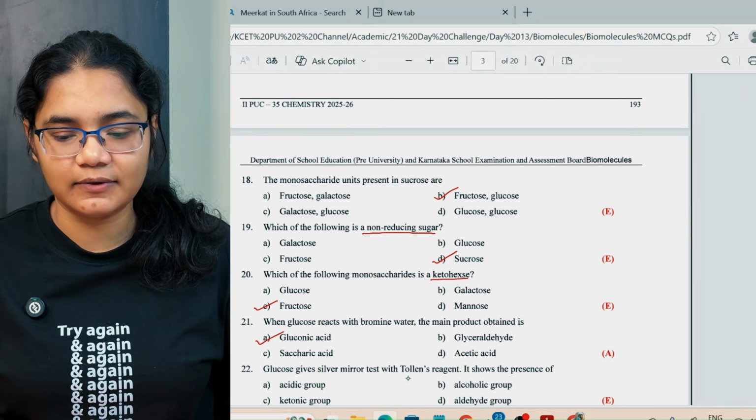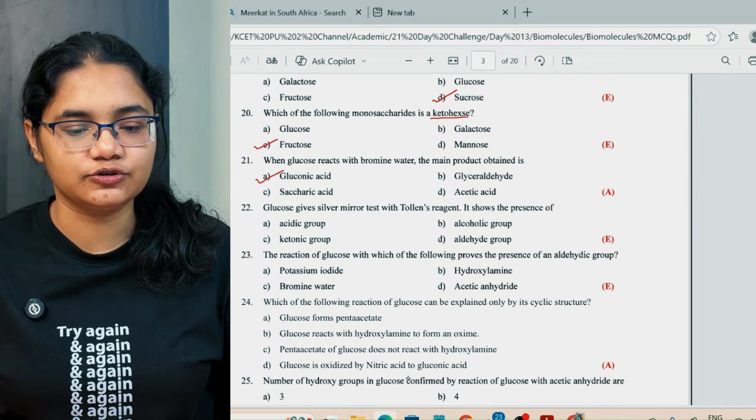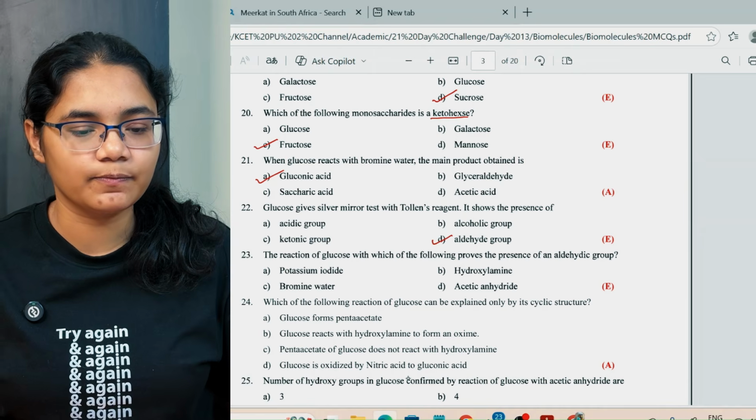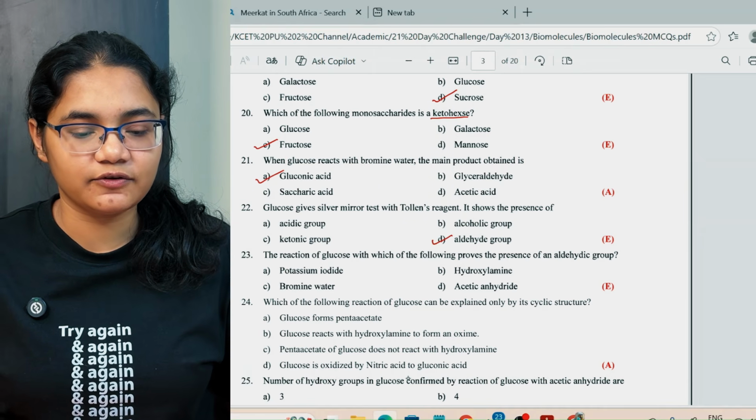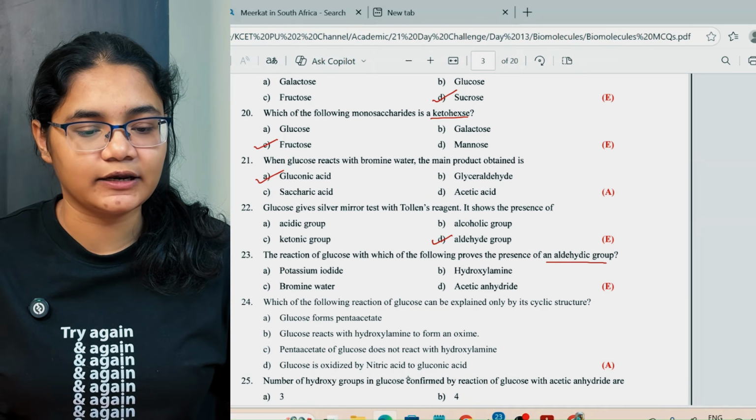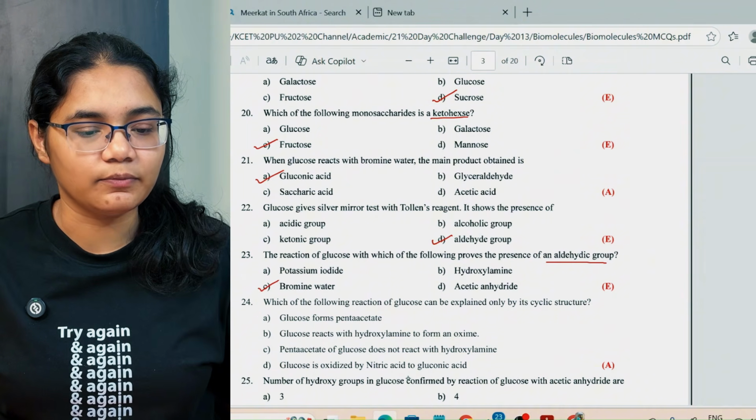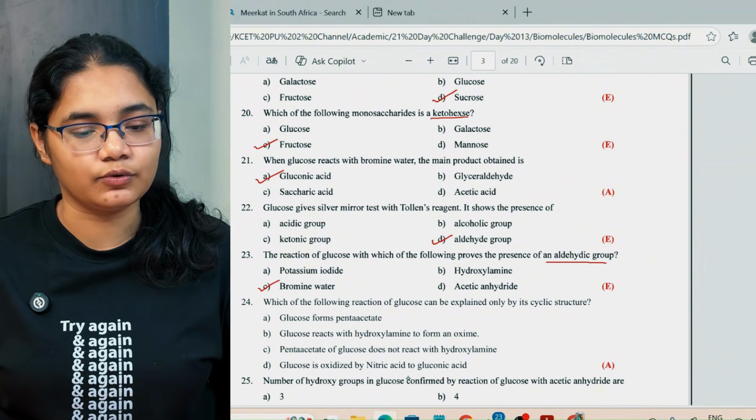Glucose gives the silver mirror test with the Tollens reagent. It shows the presence of an aldehyde group. Next, the reaction of glucose with which of the following proves the presence of an aldehyde group? Again, bromine water, because glucose gets converted to gluconic acid.